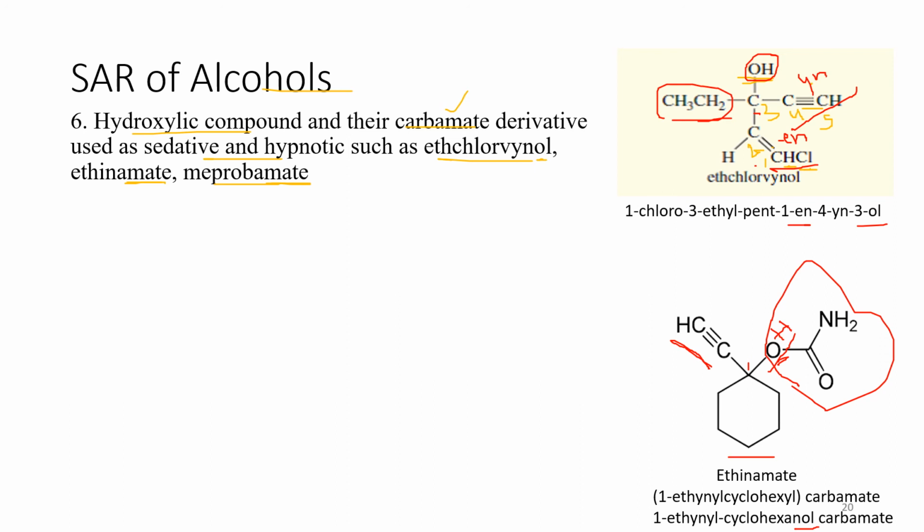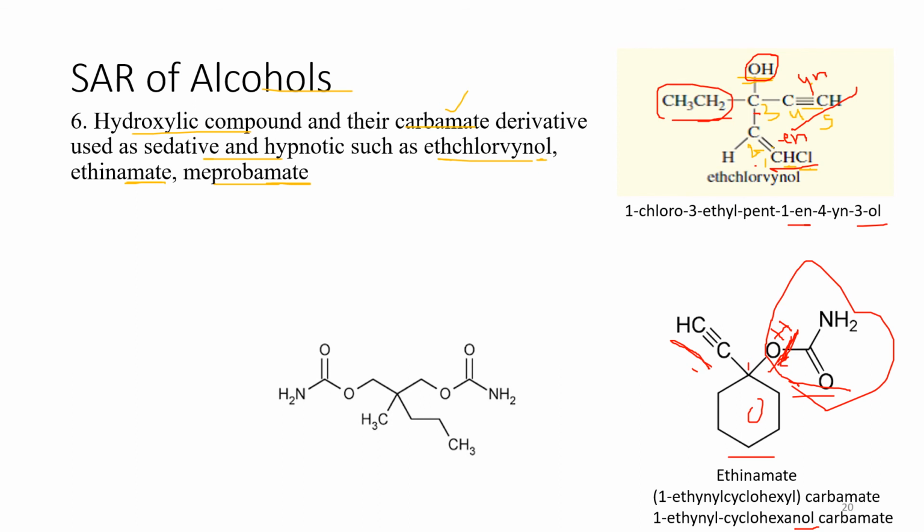In this structure the OH is not there, but some of the IUPAC names are given with their parent compound. What was their parent compound? This name indicates that it was hexanol and then it was replaced by the carbamate. So 1-ethynylcyclohexyl carbamate, or 1-ethynylcyclohexanol carbamate. Okay, let's see the next structure, meprobamate, which is also a carbamate.